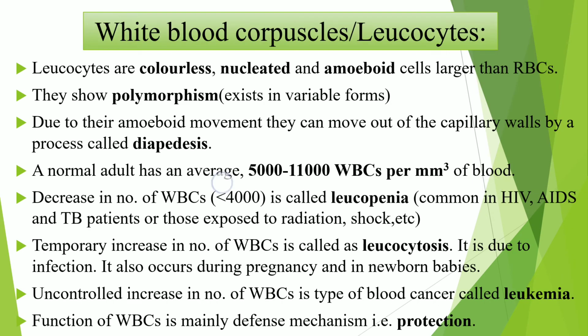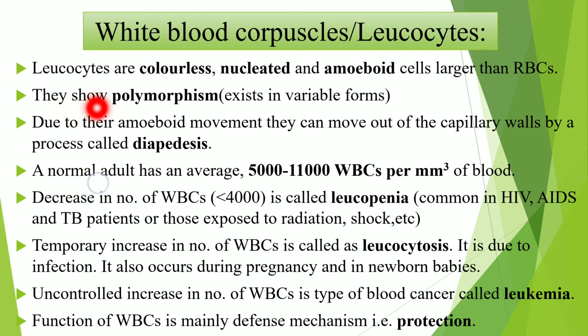Now see the another blood component, that is white blood corpuscles, which we commonly call WBC or leukocytes. So these leukocytes are colorless. Nucleated means having a nucleus in their cytoplasm. Amoeboid means they can change their shape. Amoeboid cells which are larger than RBCs.